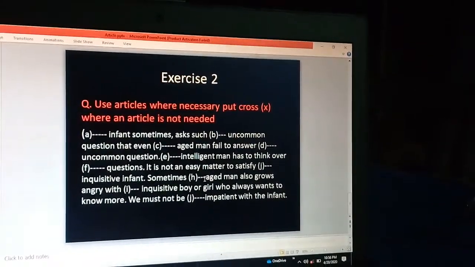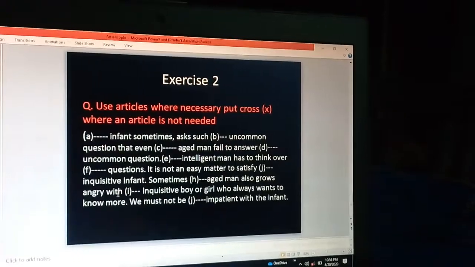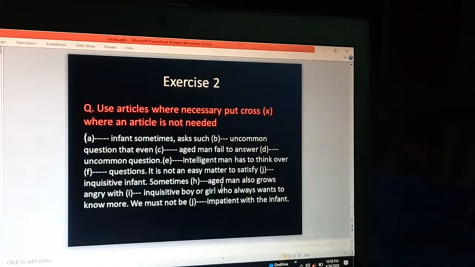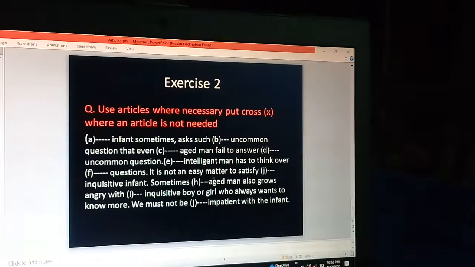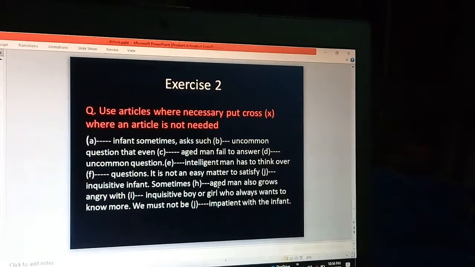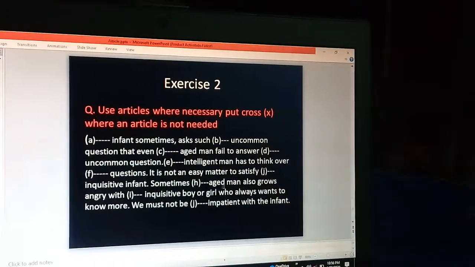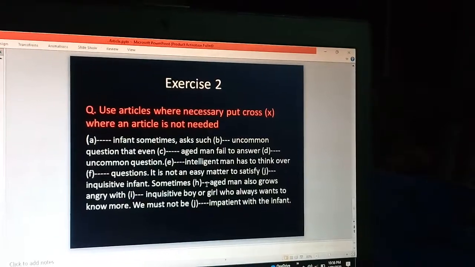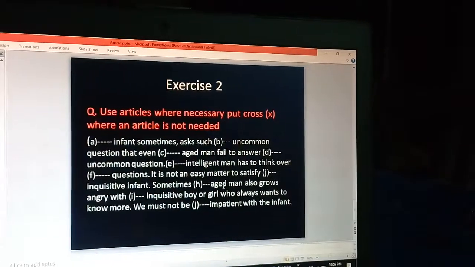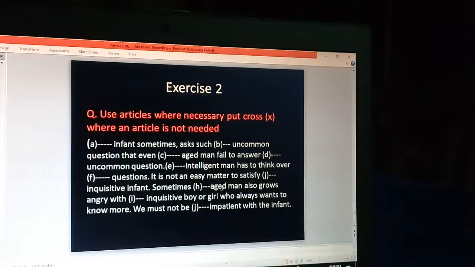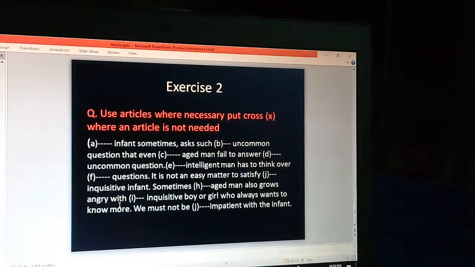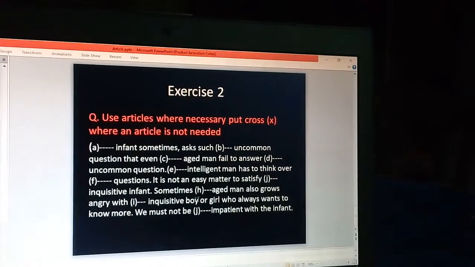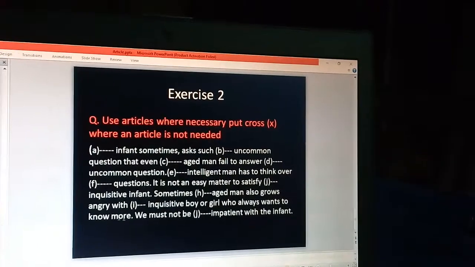Sometimes dash aged man also grows angry with dash inquisitive boy. So this aged man, here is also aged man, but there is no relation because these aged men grow angry. So this is the angry aged man. So as per the general rule of article, we use here an aged man also grows angry with an inquisitive boy or girl who always want to know more.